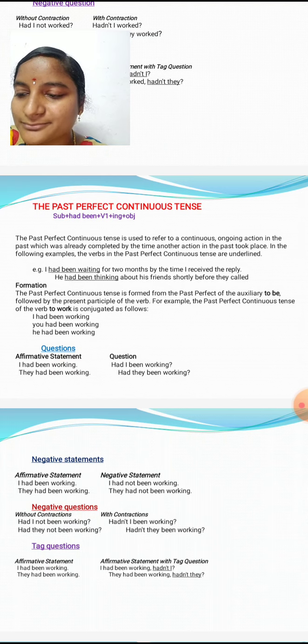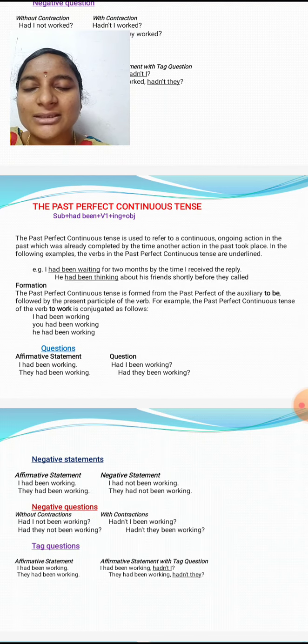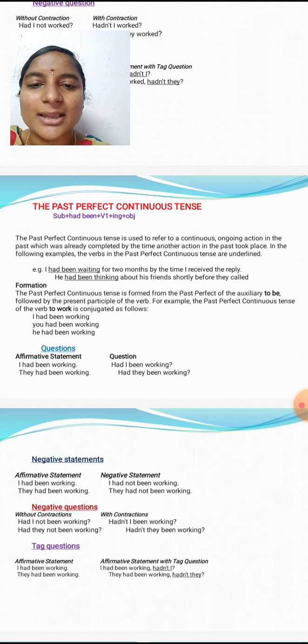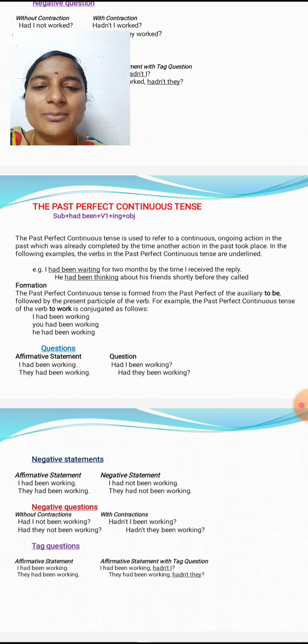For example, it is used to talk about an action that begins in the past and continues up to some point of time in the past. So that is called past perfect continuous tense. So the principle is subject plus had been plus V1 plus ing plus object.